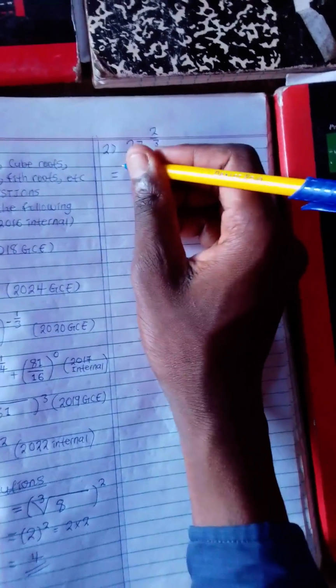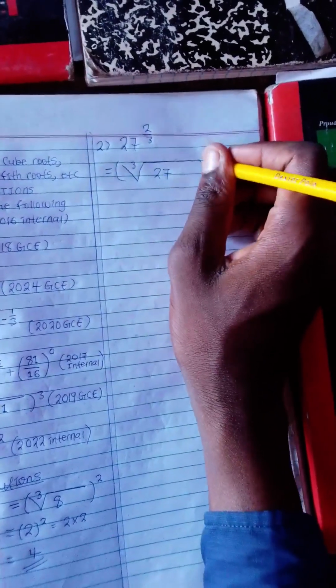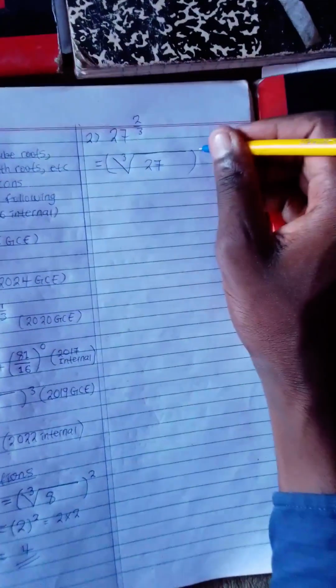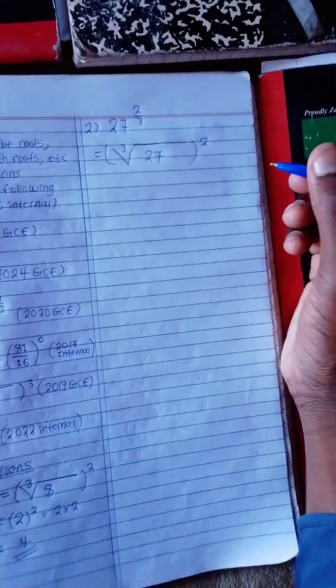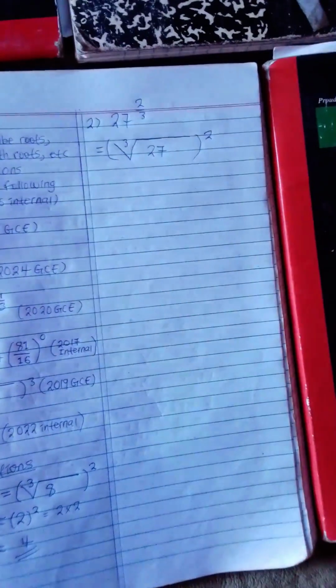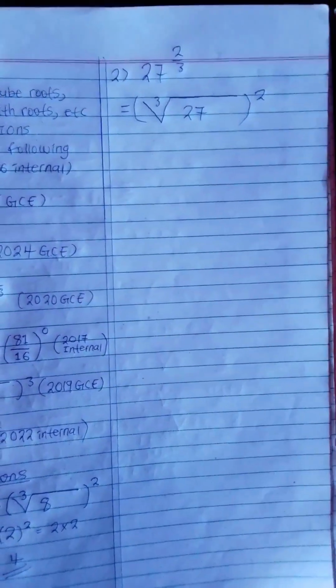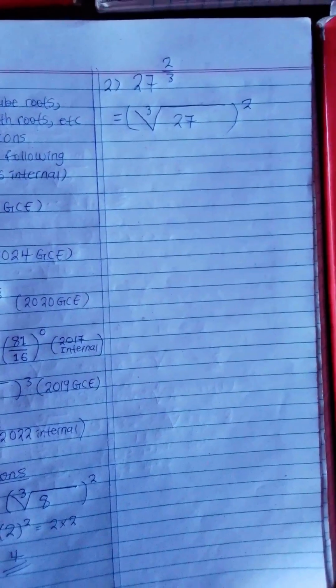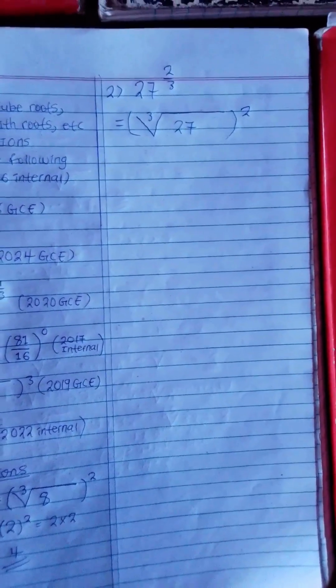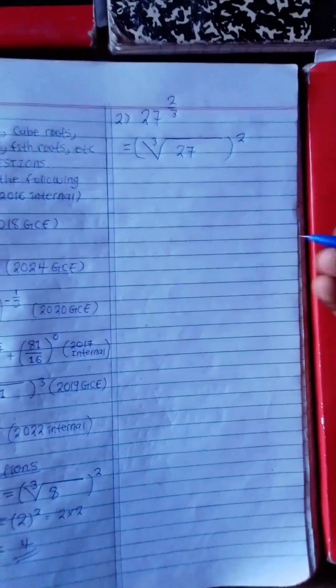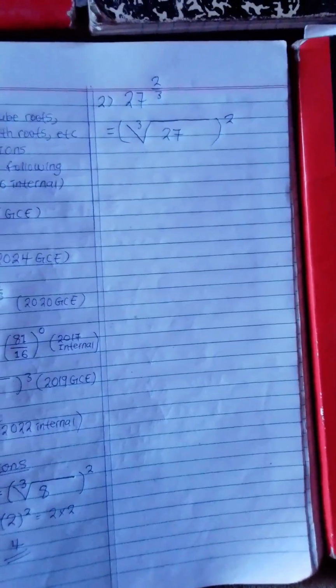Then open bracket, close, and this 2 which is on top always goes there. Now we look for the cube root of 27, meaning a number that, when we multiply it by itself 3 times, gives us 27. The answer is 3, because 3 times 3 is 9, 9 times 3 is 27.